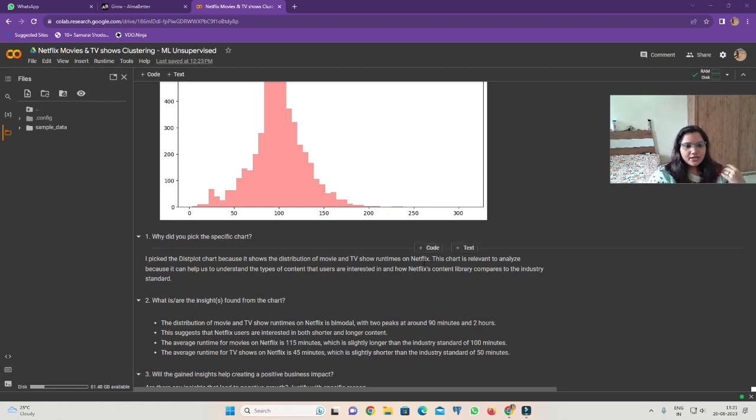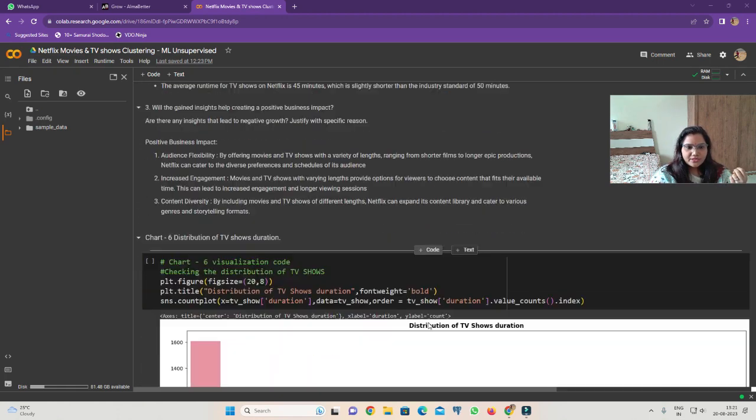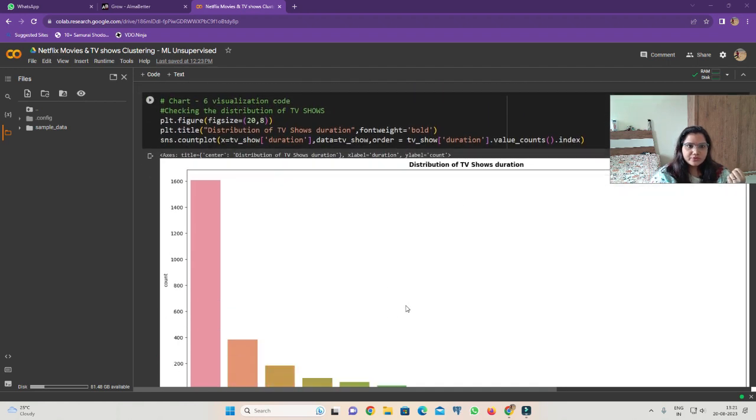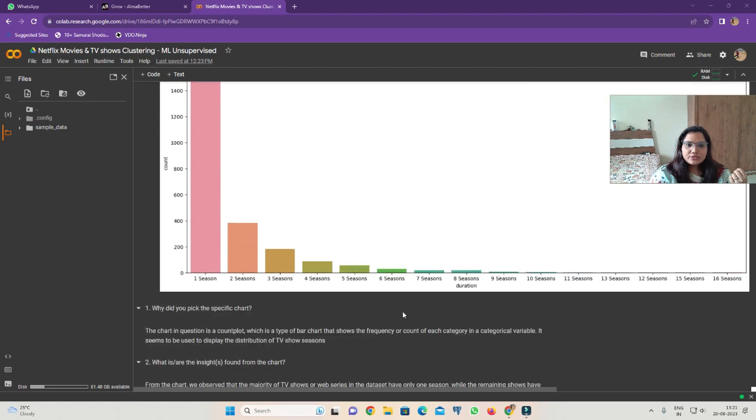The average runtime of movies on Netflix is 115 minutes, which is slightly longer than the industry standard of 100 minutes. The average runtime for TV shows on Netflix is 45 minutes, which is slightly shorter than the industry standard of 50 minutes. So next we are going to see the distribution of TV shows by duration.